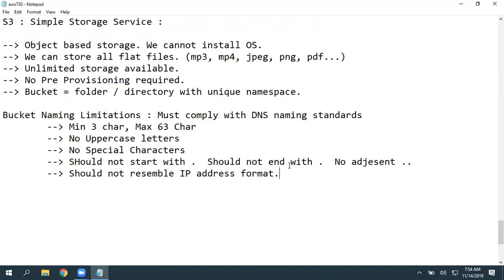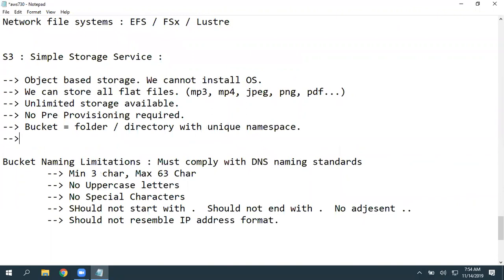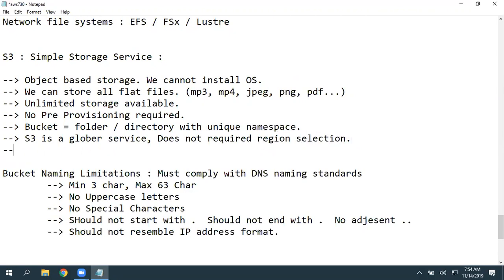Okay, and S3 is global. S3 is a global service, does not require region selection whenever you are working on S3. But whenever you are creating an S3 bucket, it will ask you in what region you want to create. The real difference between these two is whatever bucket you create in whatever region, that bucket can be accessible across all regions.